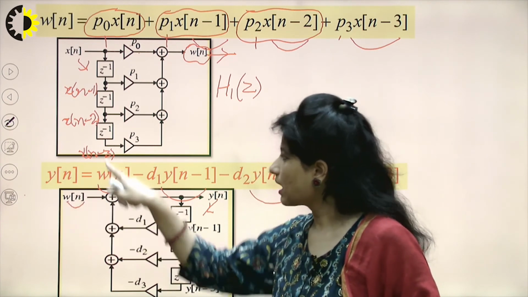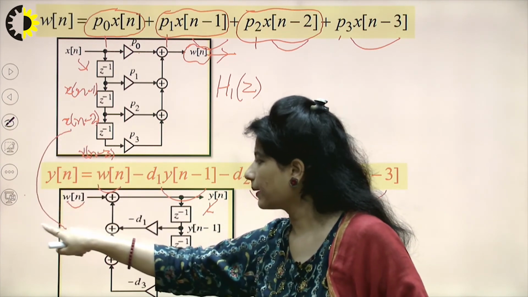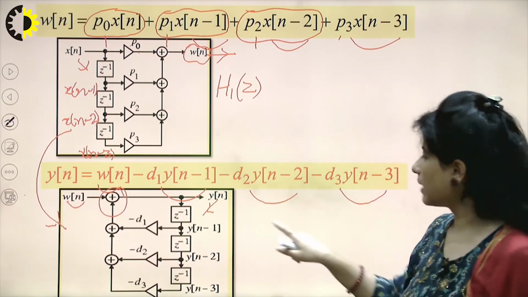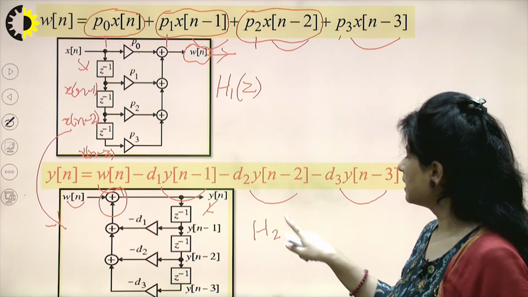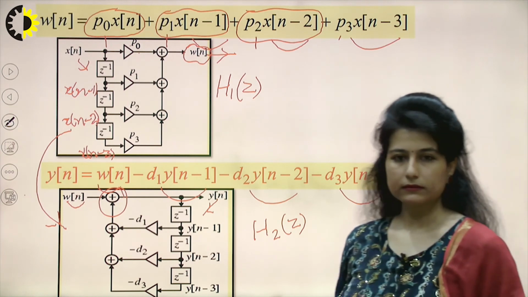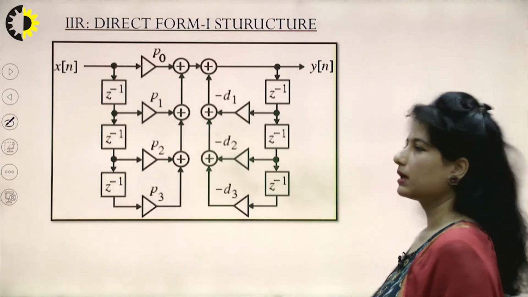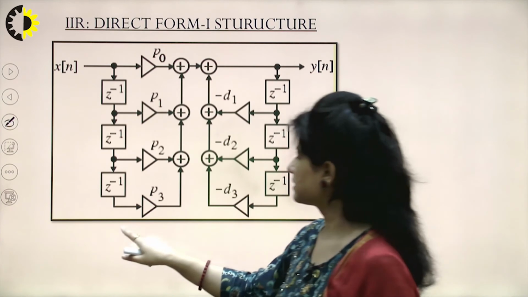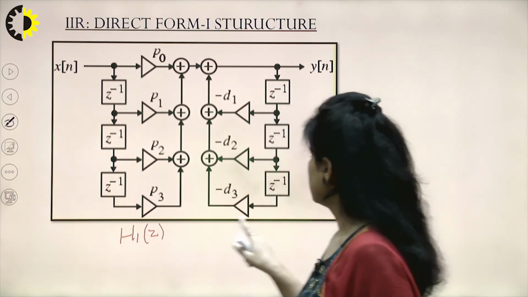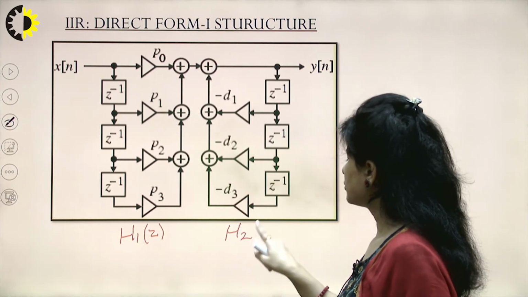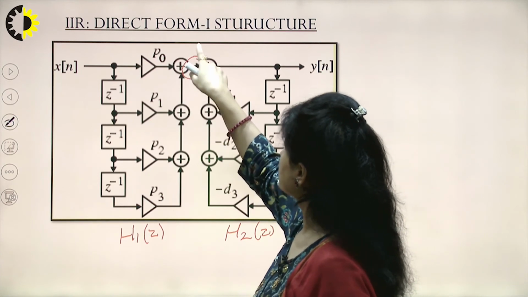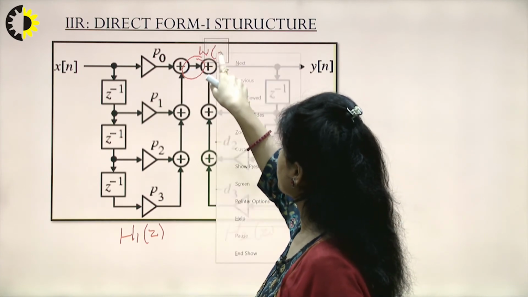The previous signal is coming from this block diagram. So both of these signals are being added over here. So ultimately H1(z) and H2(z) are added together. So what would be my combined structure? The combined structure would look like this. This is my first part H1(z). This is my second part H2(z), and here in this intermediate stage is what I was obtaining as w(n).